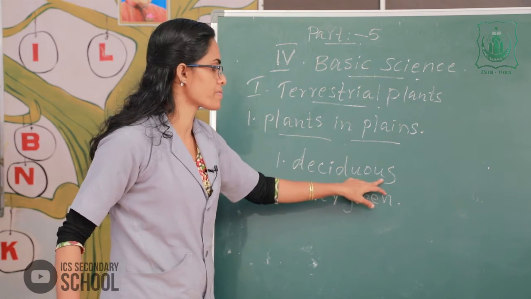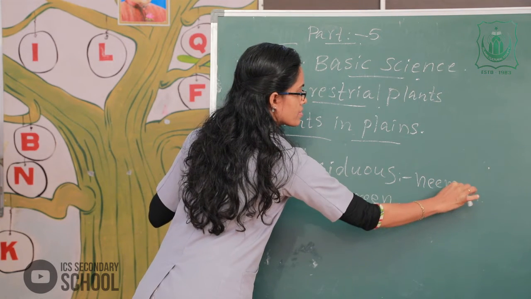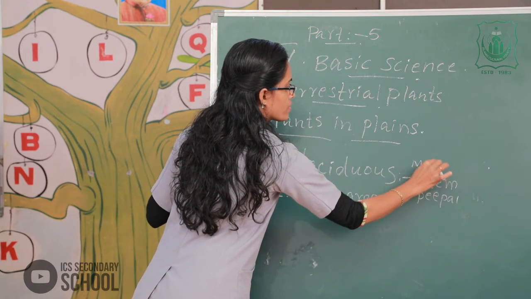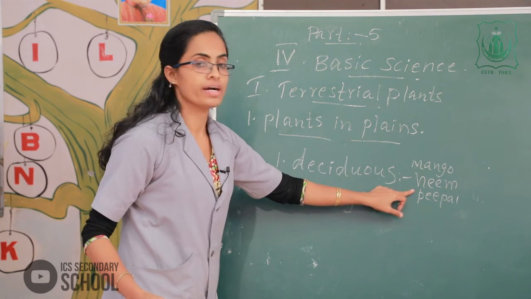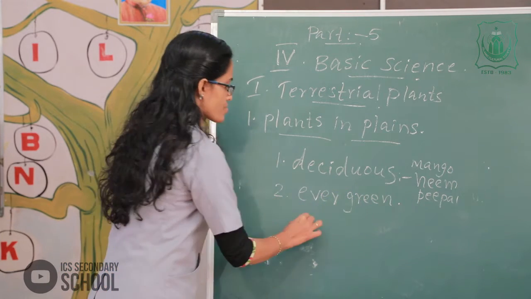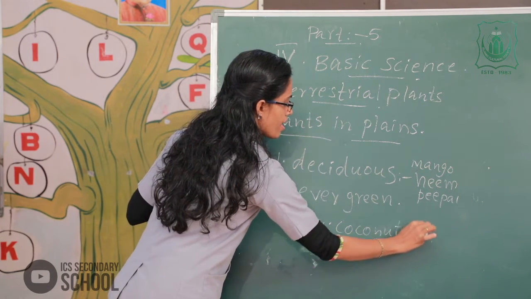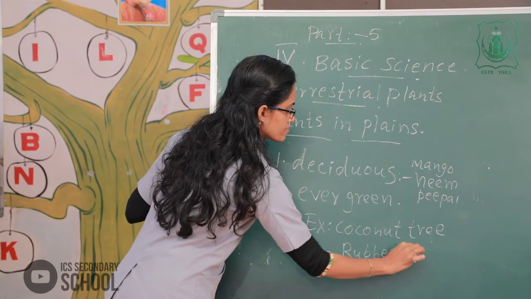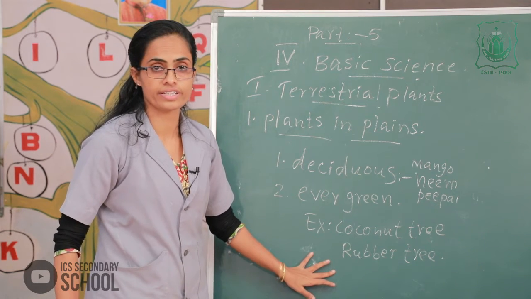For example, deciduous plants, examples: neem, peepal, mango. These are the examples of deciduous plants, mango, neem and peepal. And the evergreen plants, examples: coconut tree and rubber tree. Coconut tree and rubber tree. Clear? All of you understand what I say?